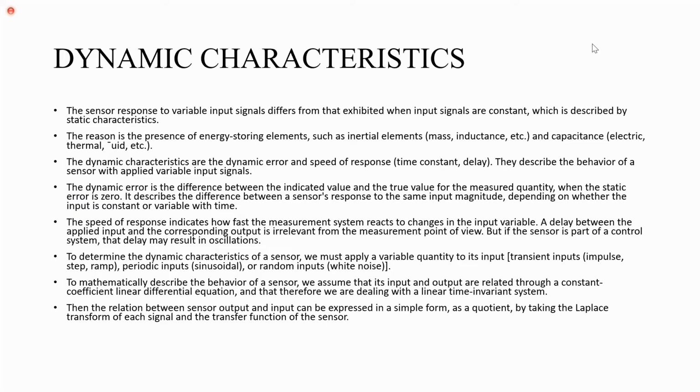The dynamic error is the difference between the indicated value and the true value for the measured quantity. When the static error is zero, it describes the difference between a sensor's response to the same input magnitude, depending on whether the input is constant or variable with time.